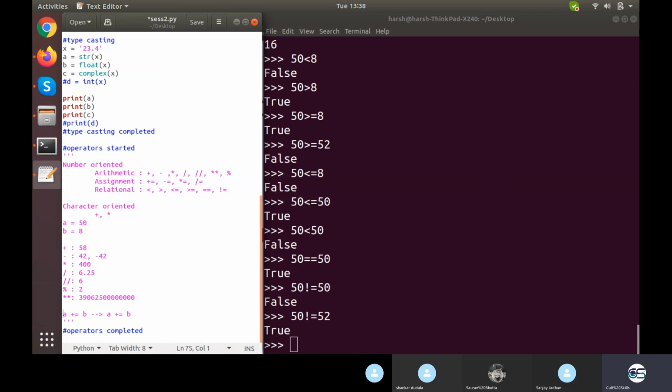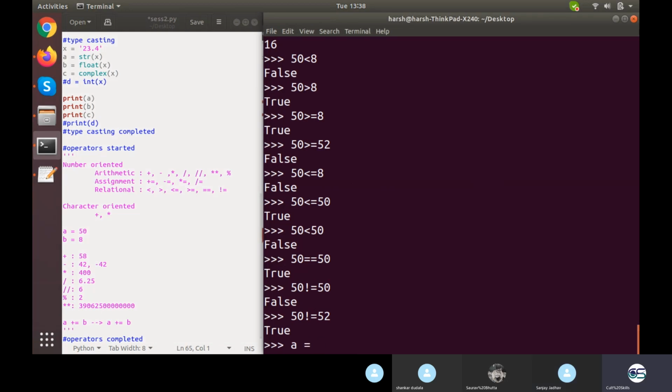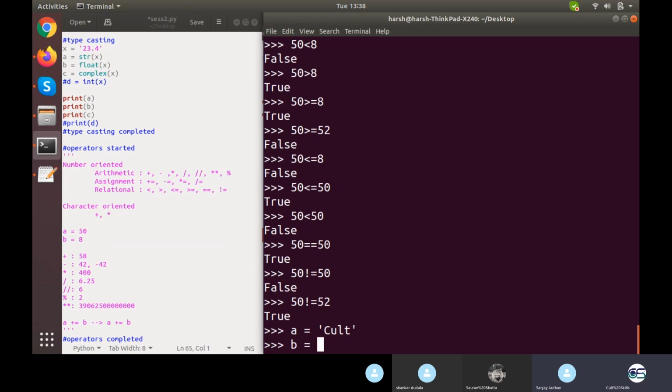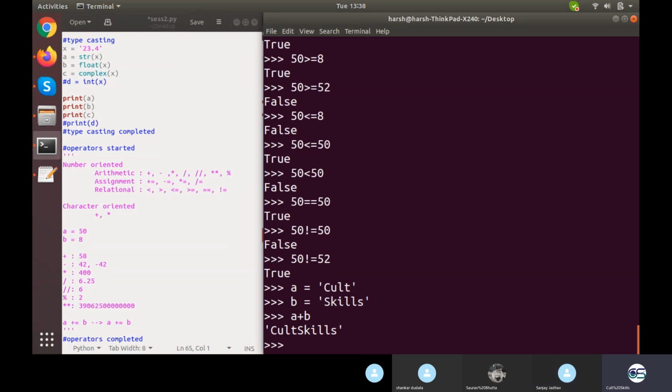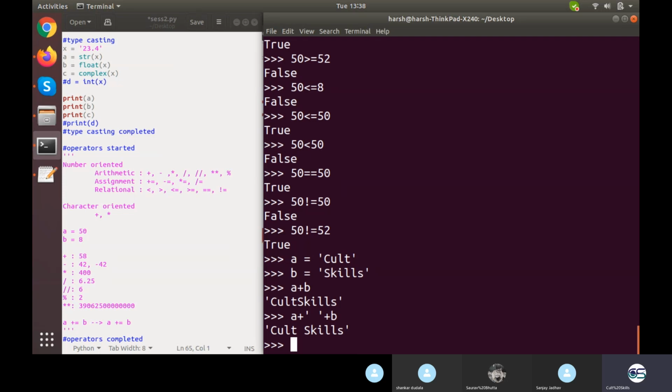The operators are plus and multiply, written right here. How would it work? So I have a string, let's suppose a is equal to cult, and I have a string b is equal to skills. Fine. If I go for a plus b, it'll give me cultskills, but without any space. If I go for a plus another string with space plus b, it will give me cult for a as default and skills for b, something like this.